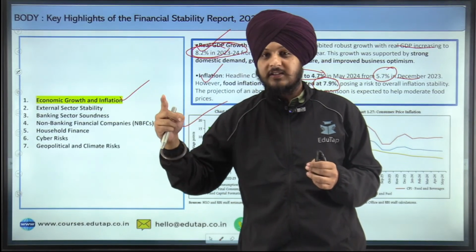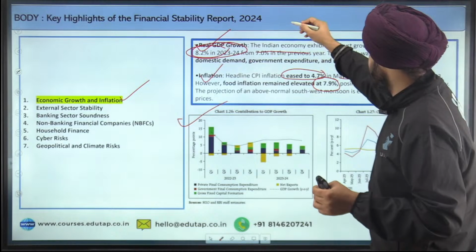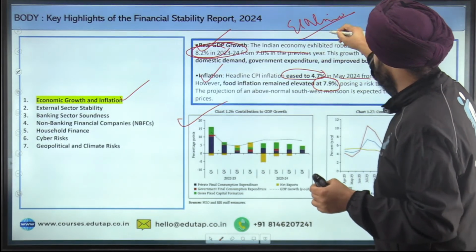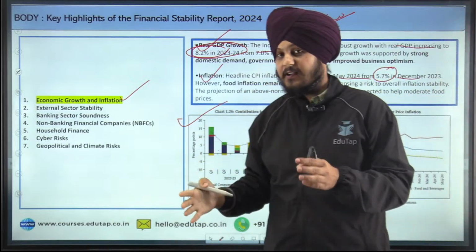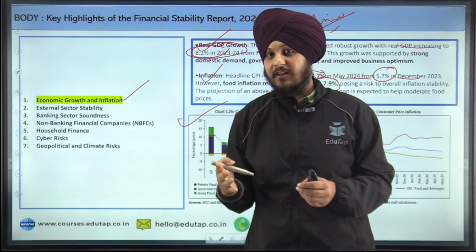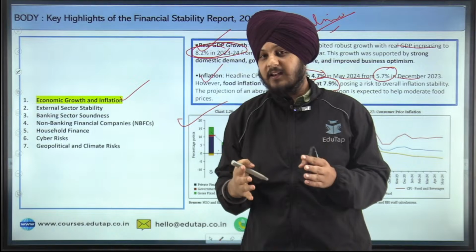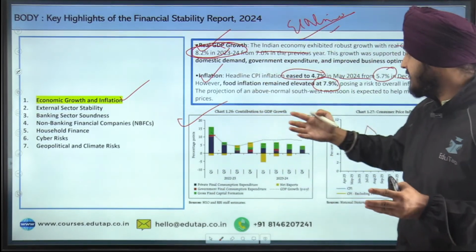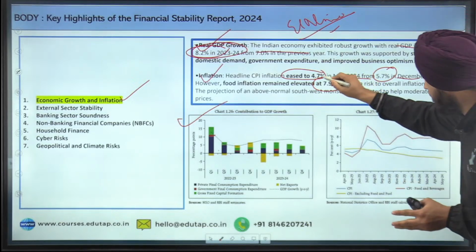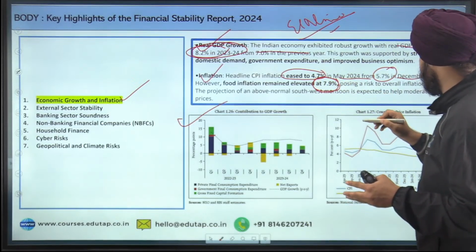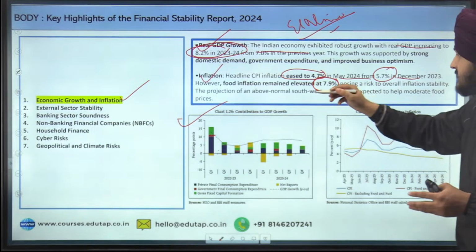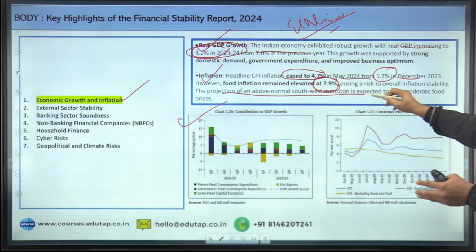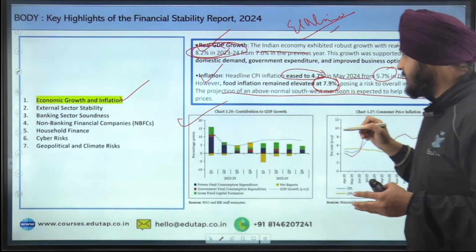If you remember those reasons, for example, the climatic factors, for example, El Nino, then other types of agriculture factors that have impacted the growth of agriculture. Because the agriculture sector is suffering, the food prices have increased, so they have remained elevated at 7.9%. The report also says that the projection of an above normal southwest monsoon is expected to help moderate prices.